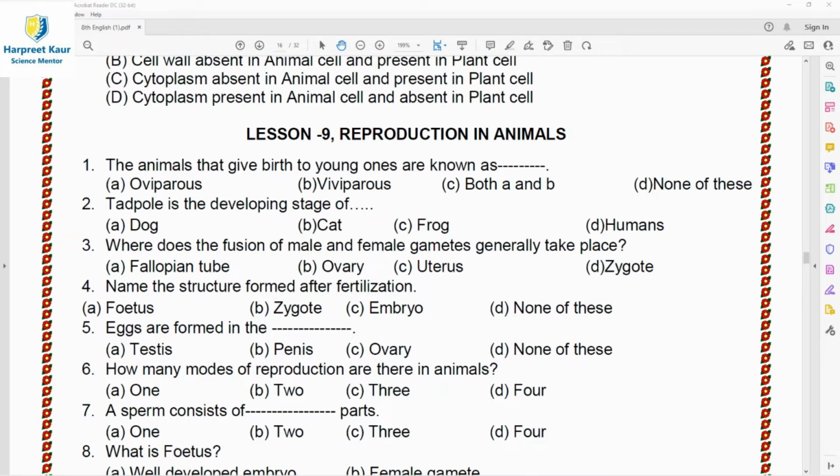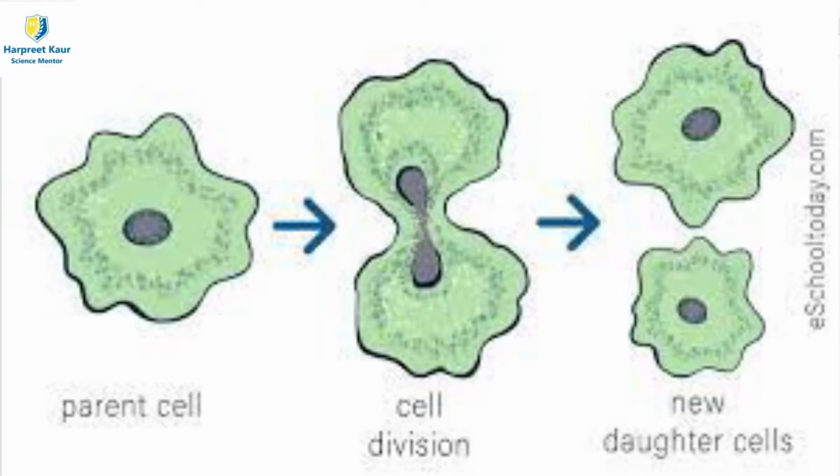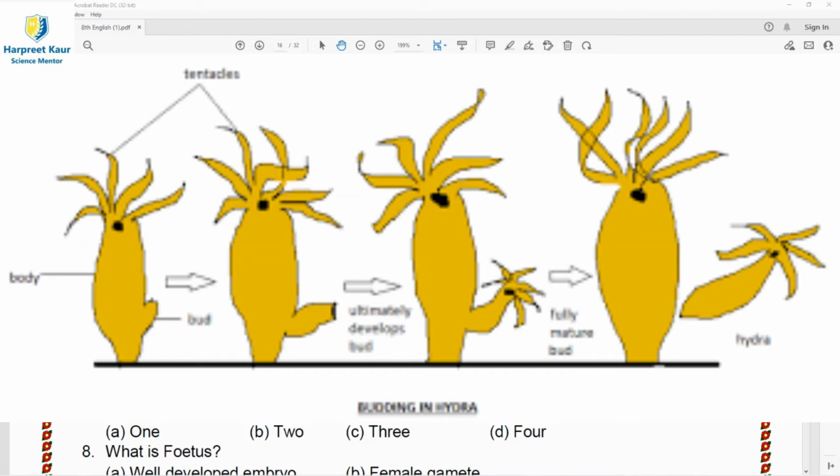The other mode is asexual reproduction. Asexual reproduction is a type of reproduction which does not involve the union of gametes. Thus, we can say that in asexual reproduction, only one parent is needed to produce a new organism, and no sex cells are involved. Some examples of asexual reproduction are binary fission in amoeba. The amoeba just splits up into two parts to produce new amoebae. And in organisms like hydra, new individuals grow out of the parent's body in the form of a bud.